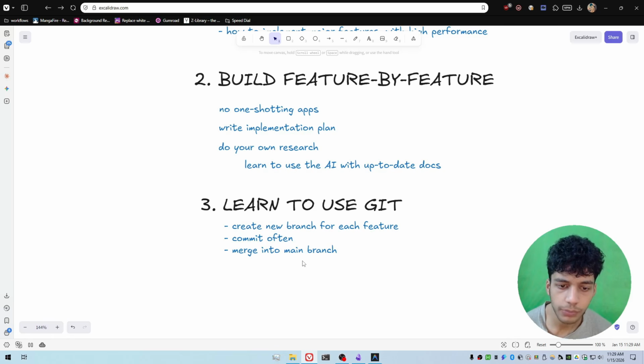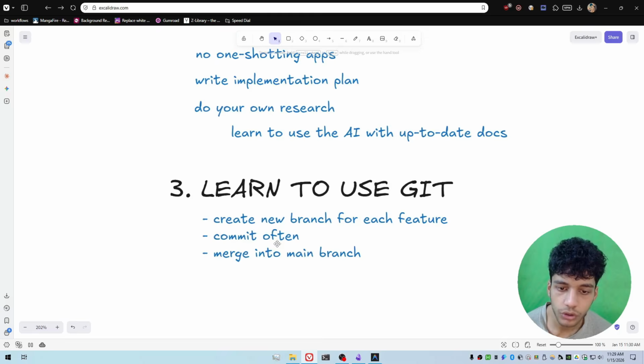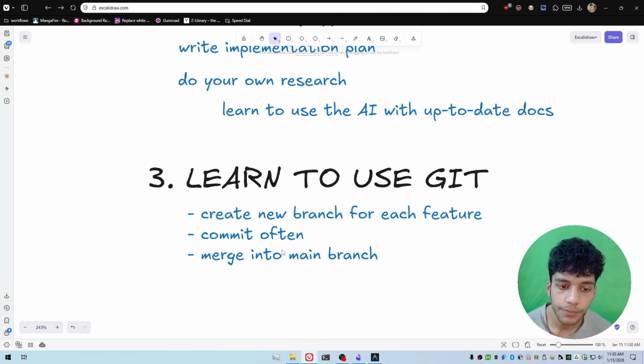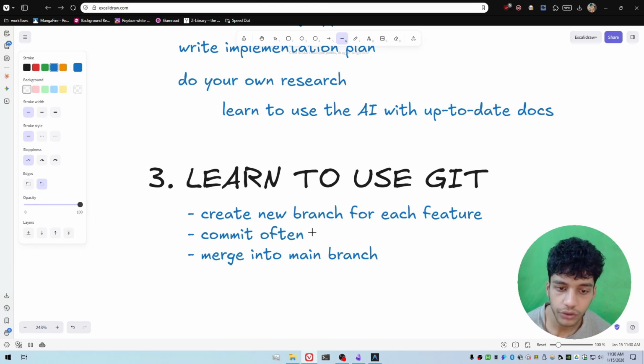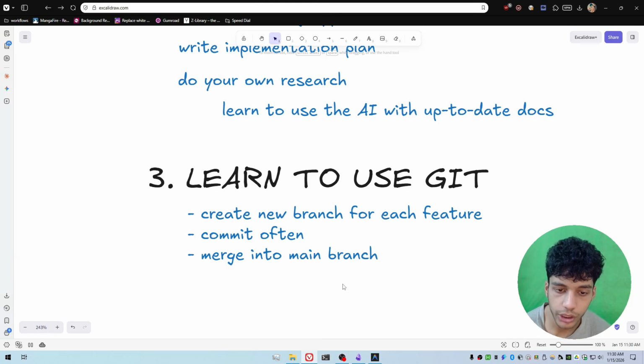This is a super simple Git workflow. All you do is create a new branch for each feature. You start using AI to build that feature. You commit often, every time you have some working code. And when you're done, you merge into the main branch and then you start working on the next feature, right? You just repeat this process. Make sure you're using Git when you're building applications, especially with AI.